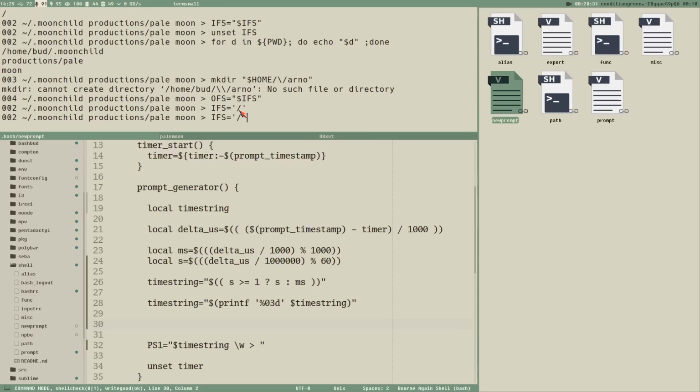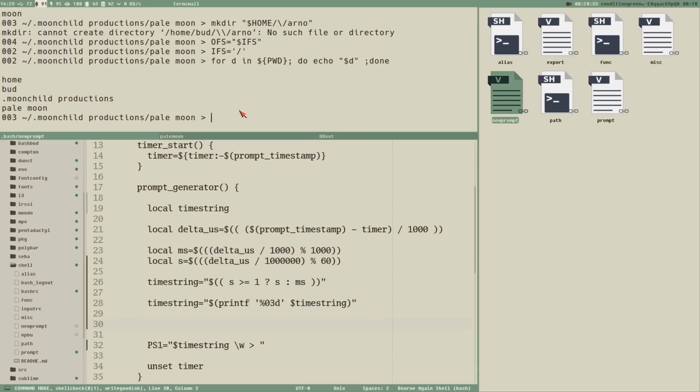And now when we execute the loop, we can see that each directory is printed as its own element, and we also get this blank element, the first one, because the first element is blank. Okay, this is what we need.